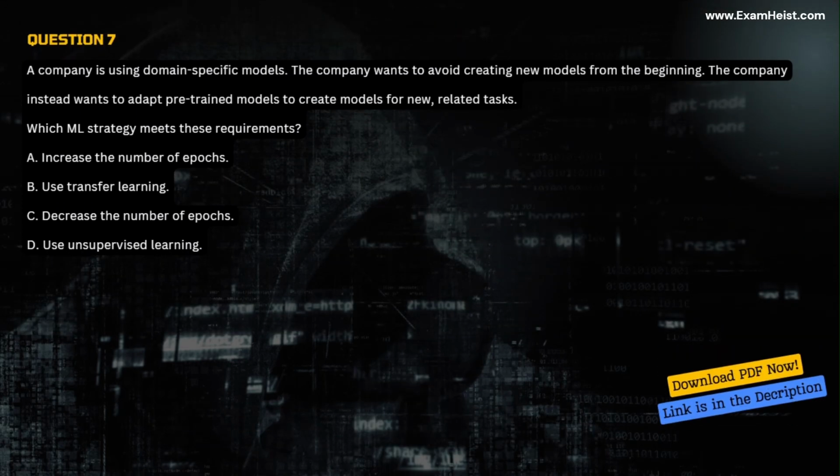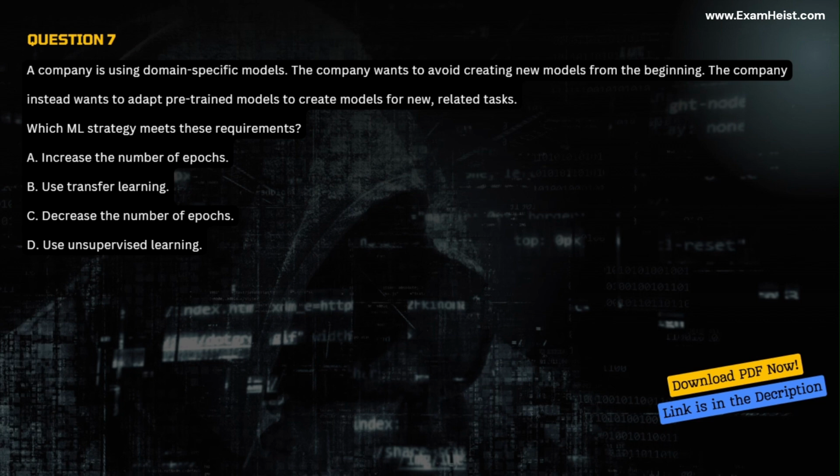Question 7. A company is using domain-specific models. The company wants to avoid creating new models from the beginning. The company instead wants to adapt pre-trained models to create models for new, related tasks. Which ML strategy meets these requirements?